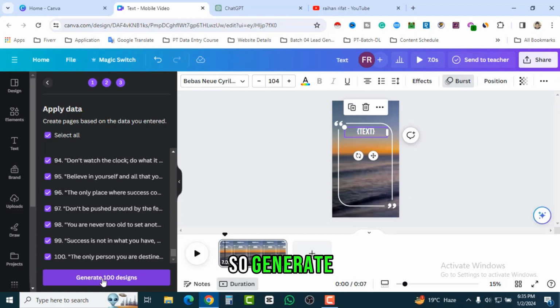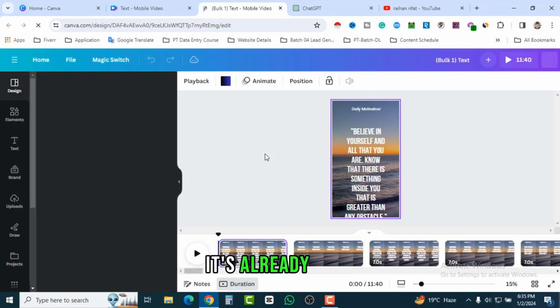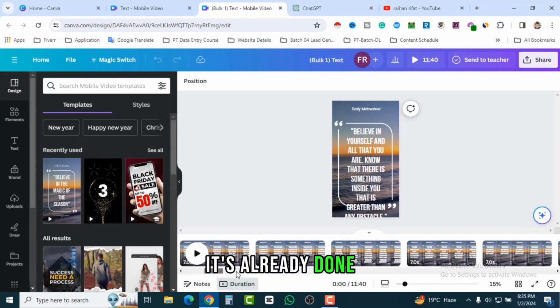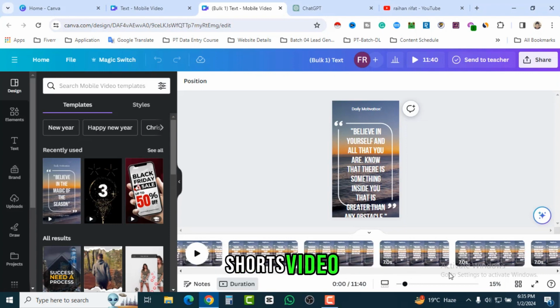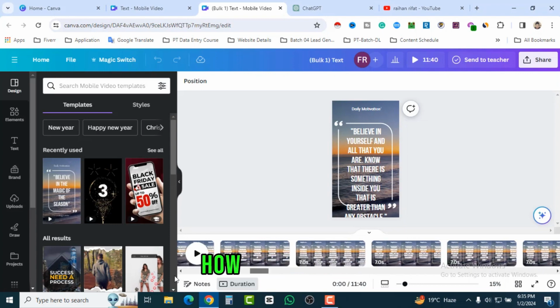That means, so generate 100 designs. Click on generate, and it will automatically create 100 shorts videos. That's amazing. It's already done. Here you can see it's already done, all the hundreds of shorts videos over there. Okay, so let's check one of them to see how it looks.